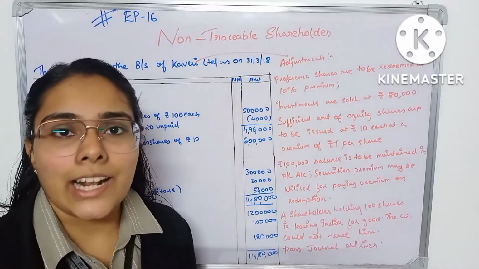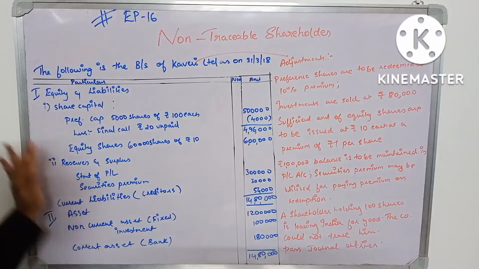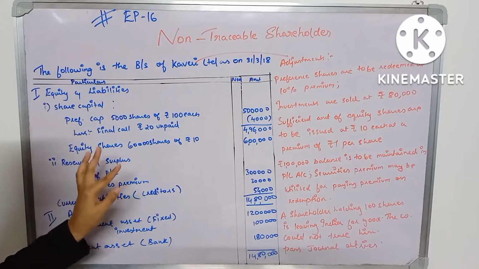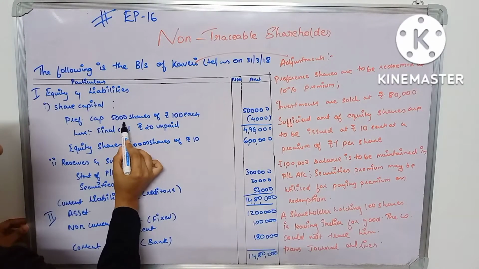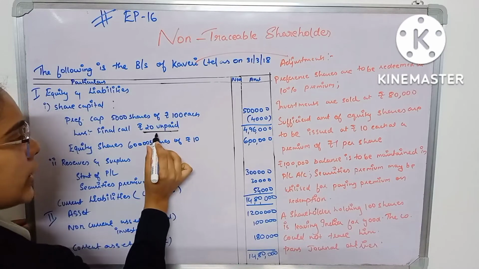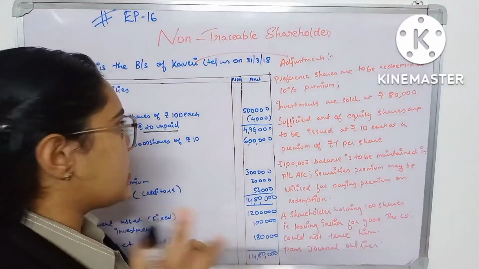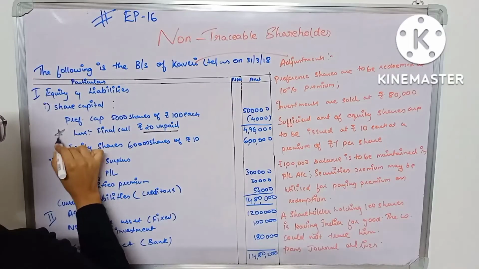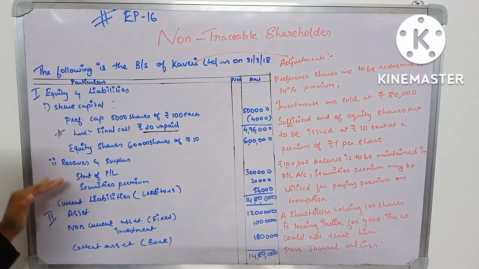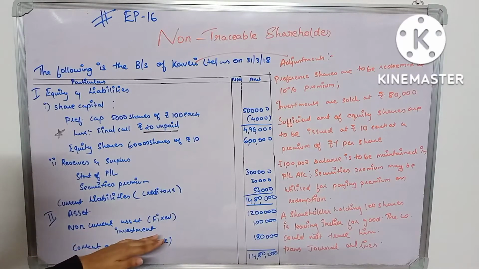Now, let us critically analyze each part of the question. Alright. So, in the balance sheet, we are given the details about the preference share capital, and it is 5,000 shares of rupees 100 each, and there is something remaining to be called, that is 20 rupees is remaining to be called. So, you have to make that final call first, that you have to keep in mind. So, I am just putting a star here. Then, you have reserves and surplus, that is statement of profit and loss, and securities premium. Okay, fine. Then on the asset side we have fixed assets and investment. Then we have bank account details as well.